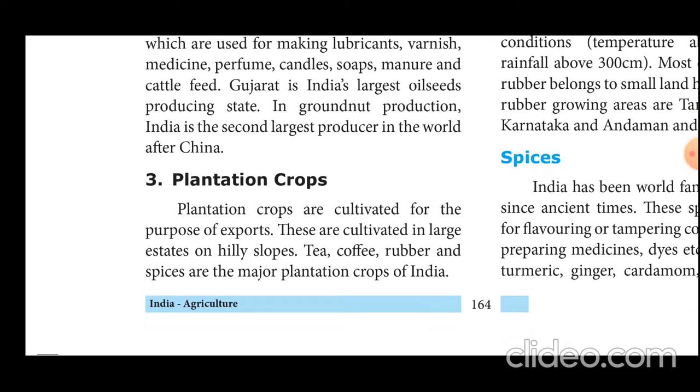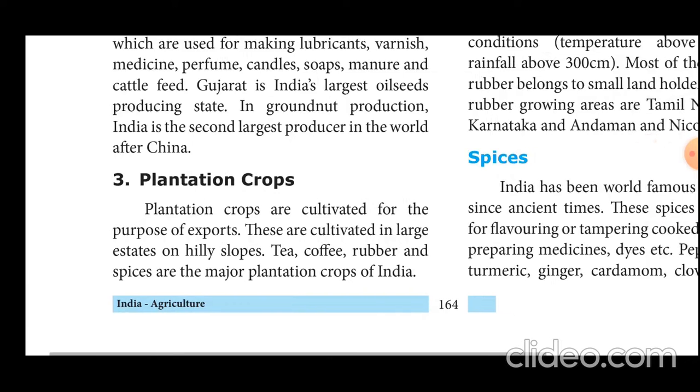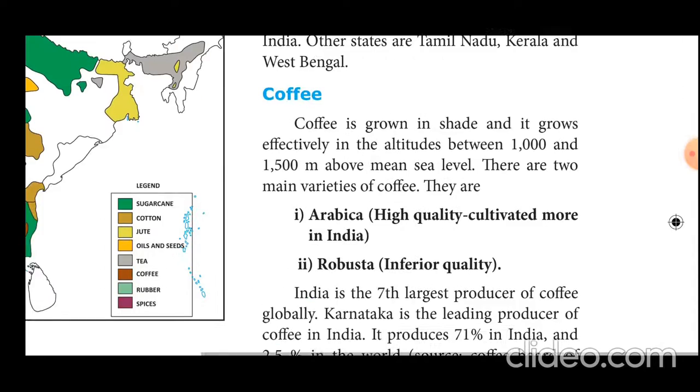So, plantation crops. Plantation crops are cultivated for the purpose of export. These are cultivated in large estates on hill slopes. Tea, coffee, rubber and spices are the major plantation crops of India.